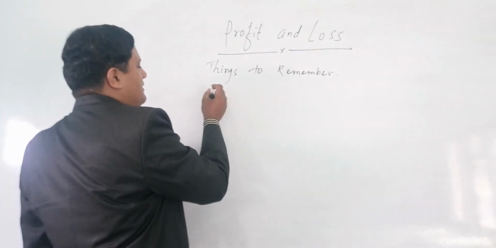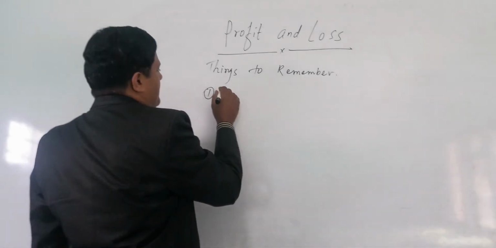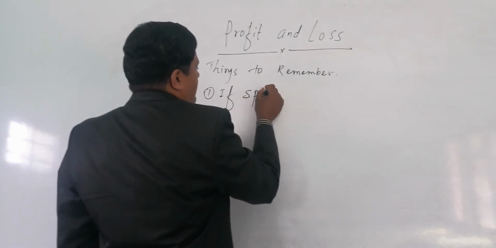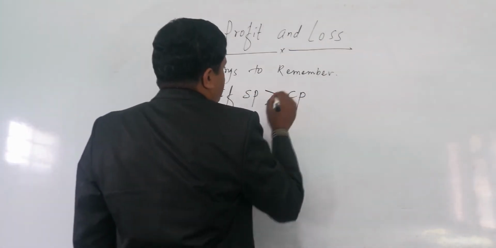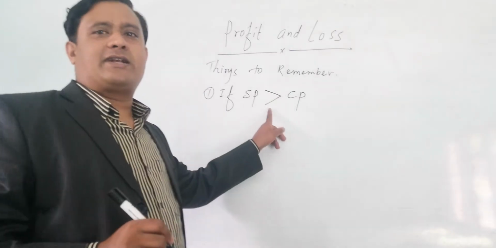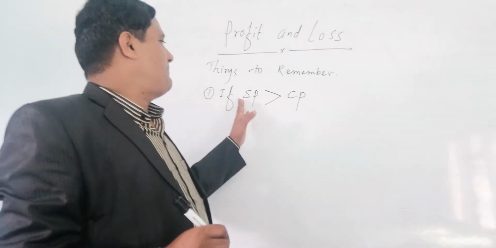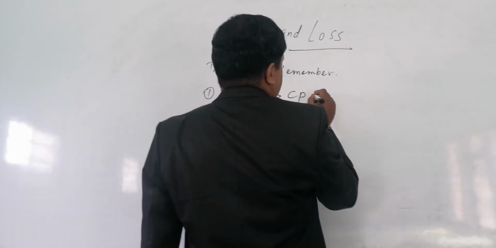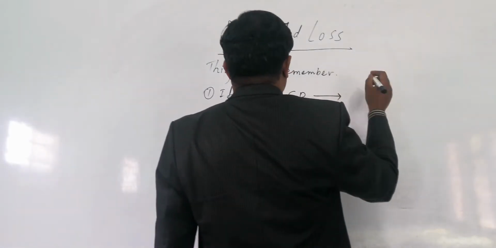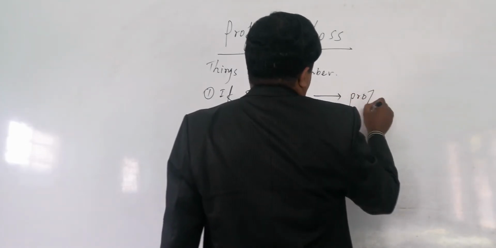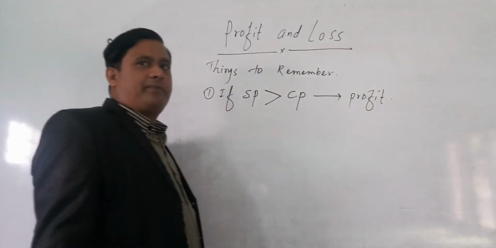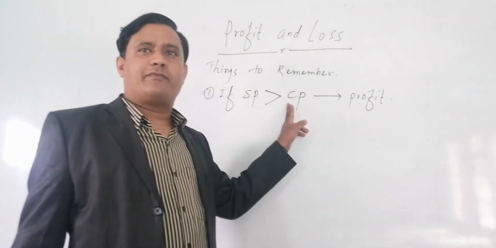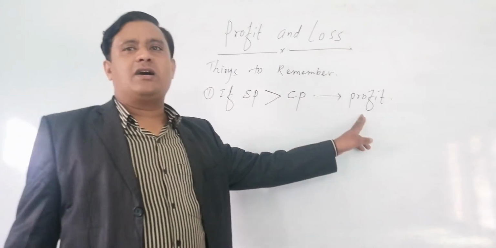Things to remember. Number 1: if SP is greater than CP, or selling price is greater than cost price, that is profit. We tell that is the profit. If SP is greater than CP, that is the profit.